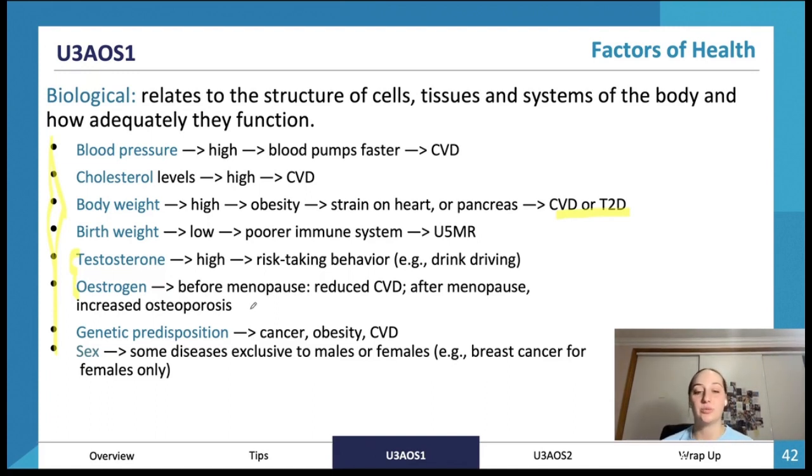I recommend going through your textbook as well if any of this doesn't make sense, but we're just doing a bit of an overview today. If you have any questions, just ask in the chat box. We also have genetic predispositions, which can cause cancer, obesity, and cardiovascular disease, and determine what sex we are. Some diseases are exclusive to males or females. For example, breast cancer is for females only.